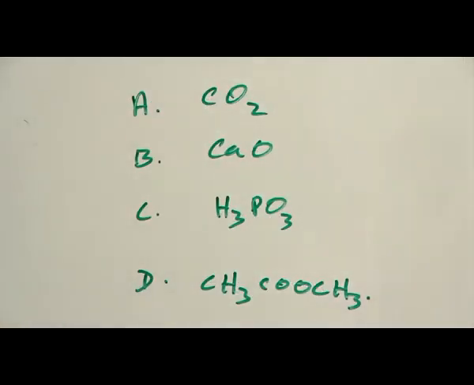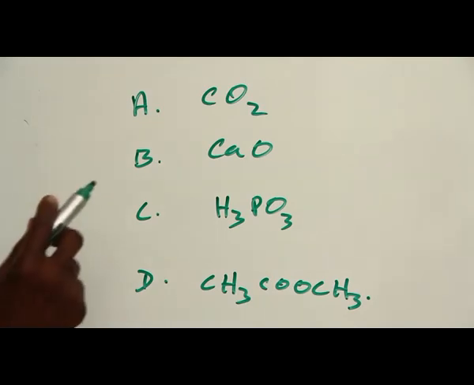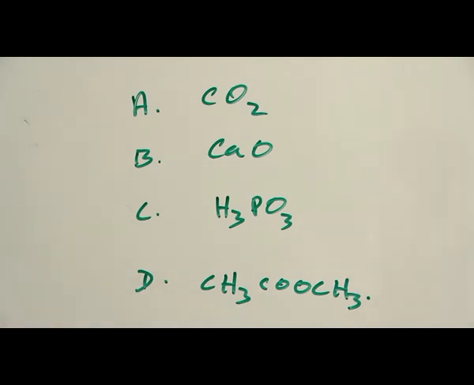Let's take the options one after the other. A. Carbon(IV) oxide. Carbon(IV) oxide is not a base. It is an acid anhydride. That is, it's an oxide of a non-metal which, when dissolved in water, forms an acid. B. Calcium oxide. Calcium oxide is a base because it is an oxide of a metal.